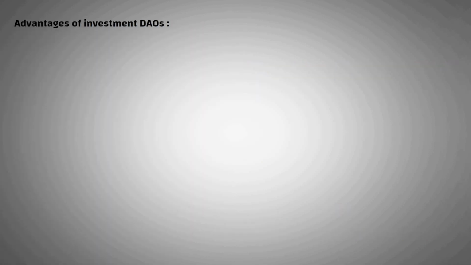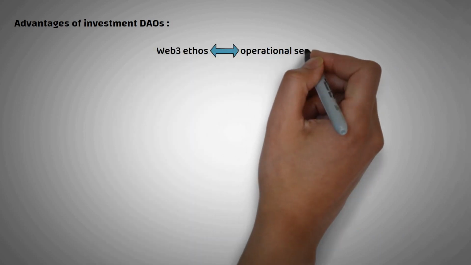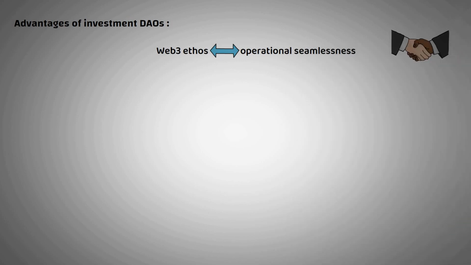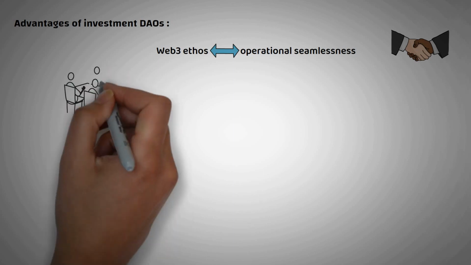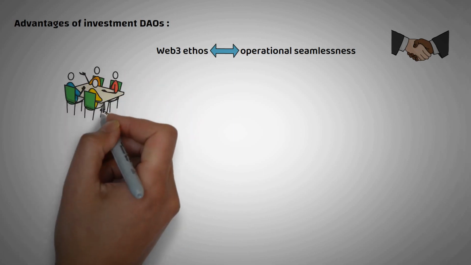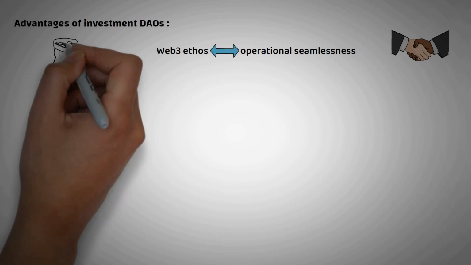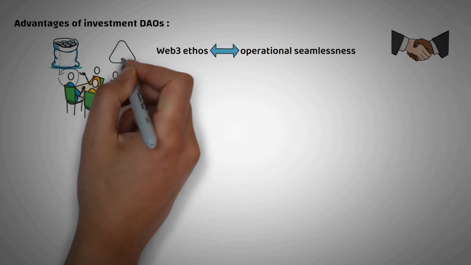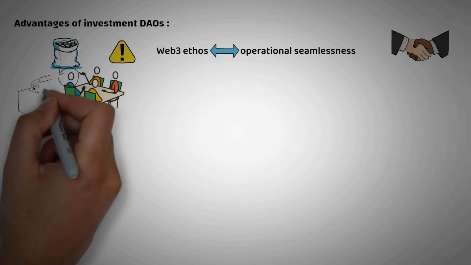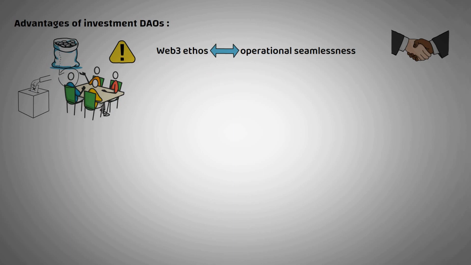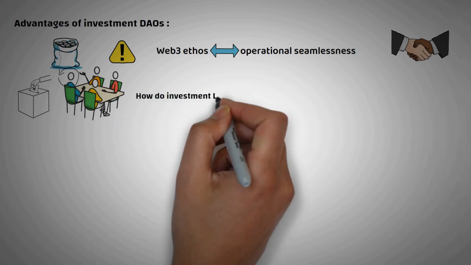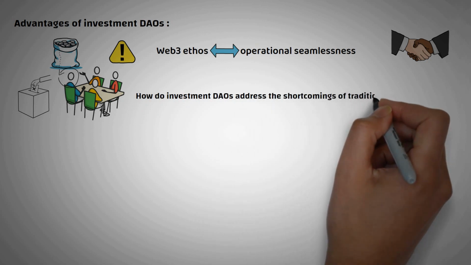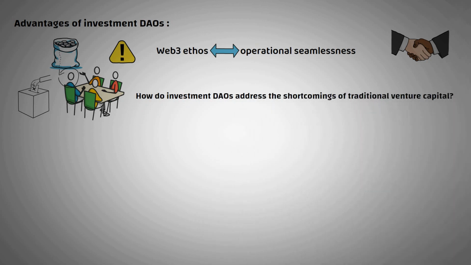Advantages of investment DAOs. DAOs bring together Web3 ethos and the operational seamlessness of smart contracts. Investors that believe in a specific investment thesis can come together and pool capital to form a fund. Investors can contribute in different sizes to the DAO depending on their risk appetite, and their governance voting rights are prorated based on their contributions. How do investment DAOs address the shortcomings of traditional venture capital? Let us discuss the functional differences.